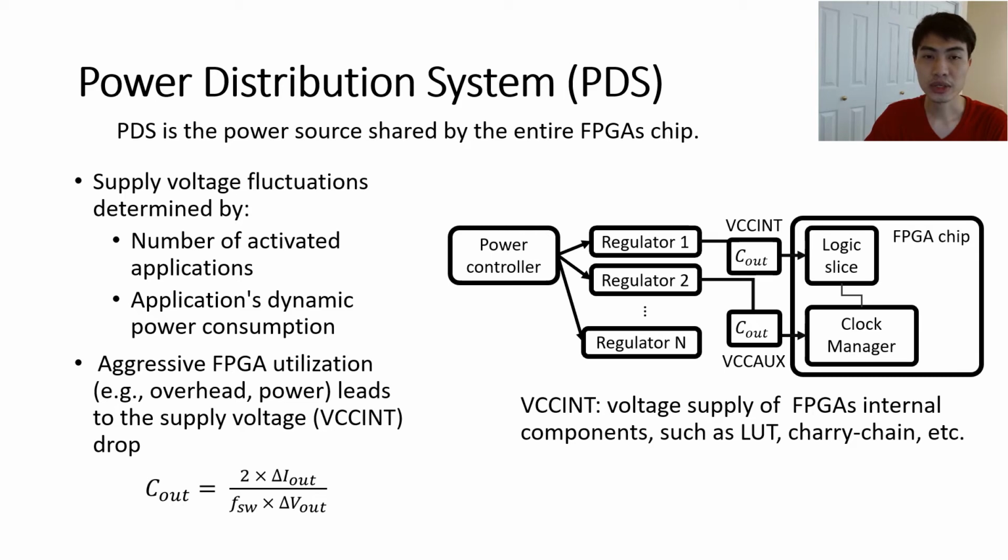Formally, in the equation, delta I and V represent the change of the output current and the voltages of the power supply. F switch denotes the regulator switching frequency. The default output capacitance of the FPGA is usually set to compensate for the current difference for at least 2 clock cycles with a tolerant voltage drop.